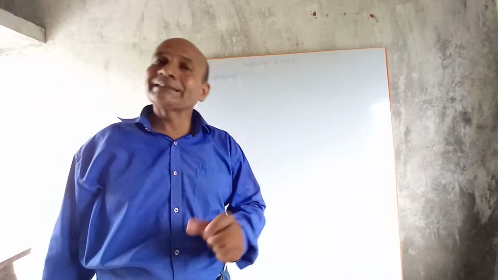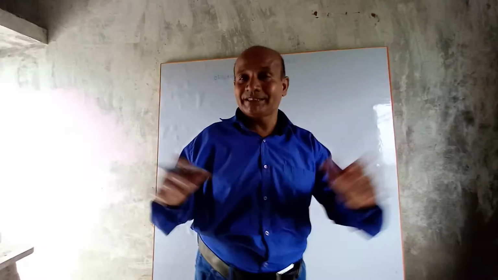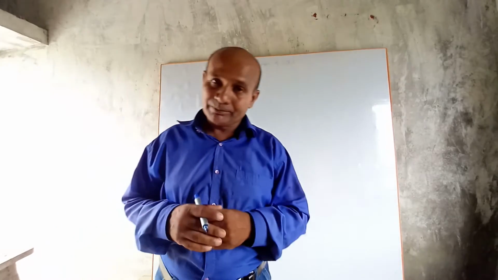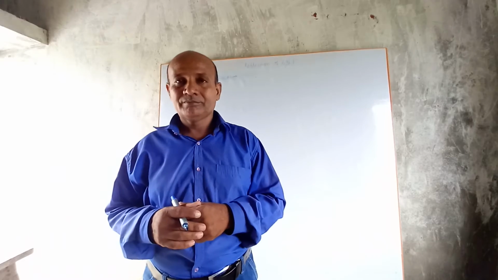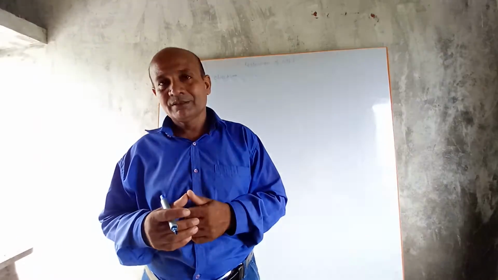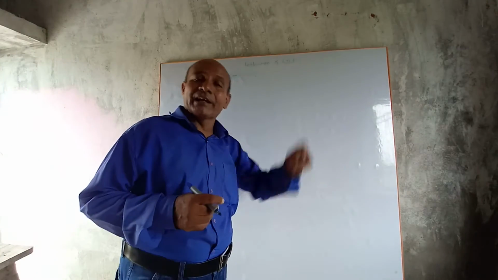Extended object. Those objects which are very large are called extended objects. For example, tree, walls, buildings, these are examples of extended objects.